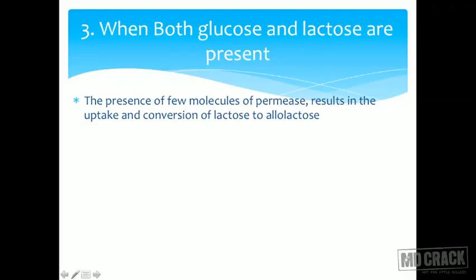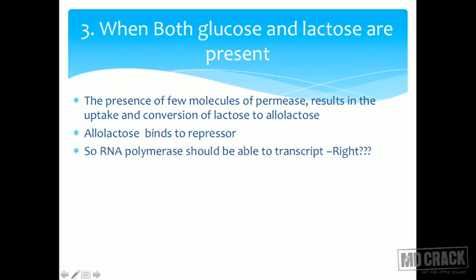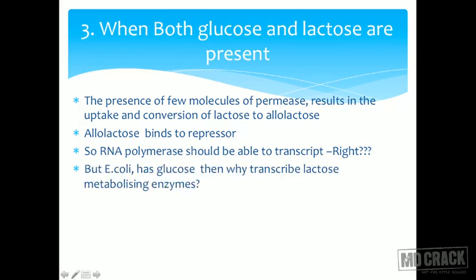The presence of a few molecules of permease results in the uptake and conversion of lactose to allolactose. So allolactose binds to its receptor. So RNA polymerase should be able to transcribe, right? There is no binding out here, so it should be able to transcribe. But E. coli has glucose. So why do that transcription unnecessarily? It is already having glucose. It wants to metabolize glucose. Why transcribe a lactose-metabolizing enzyme?